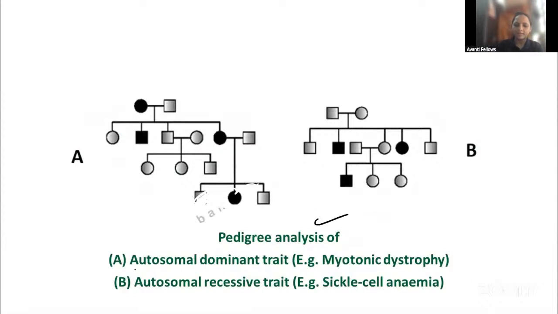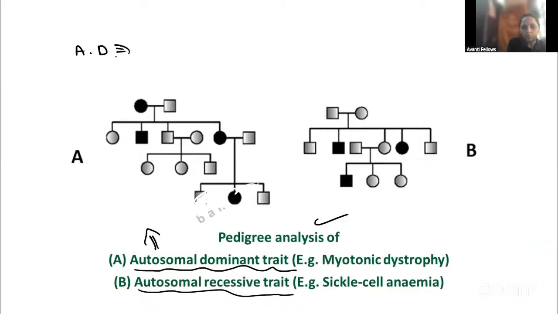In pedigree analysis, there will be autosomal dominant traits and autosomal recessive traits. Here I will tell you the trick, guys. How can you identify autosomal dominant? In autosomal dominant, the generation is not going to be skipped. No generation skip.